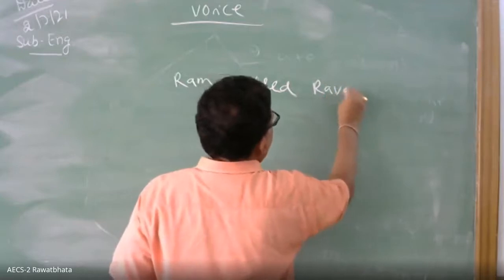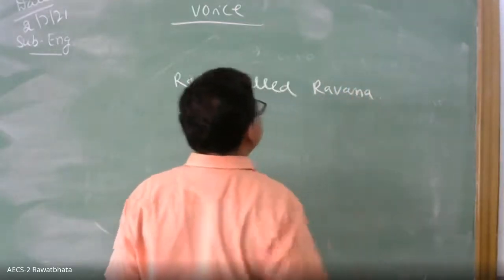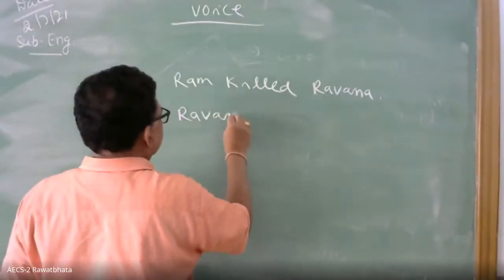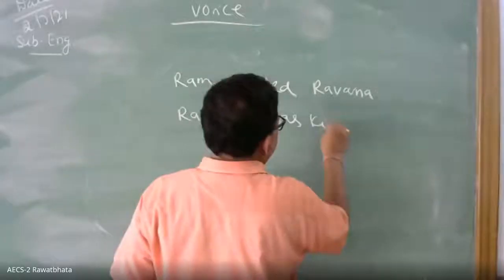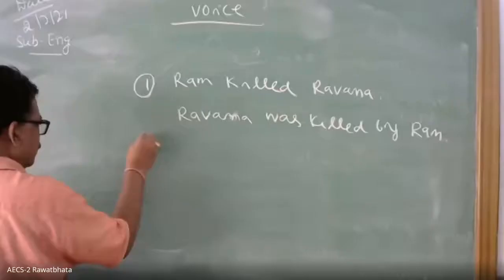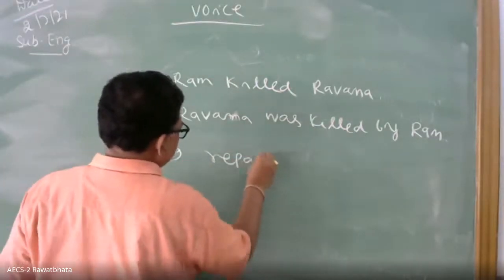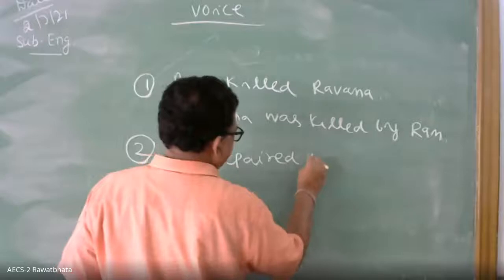Ram killed Ravan. Active voice. Ravan was killed by Ram. It is passive voice. Number two, I repaired my cycle.